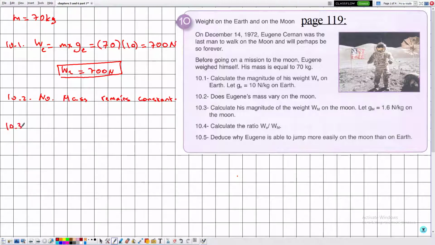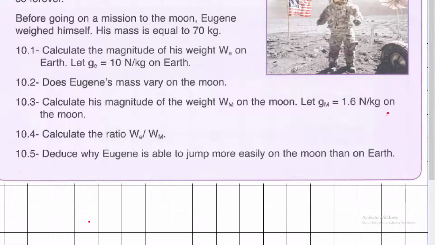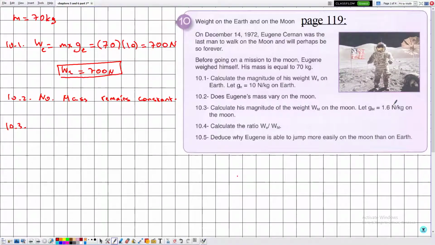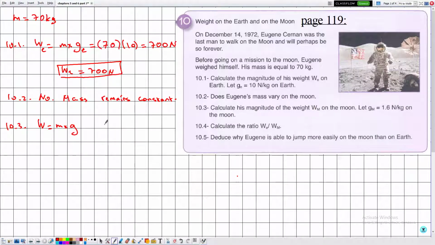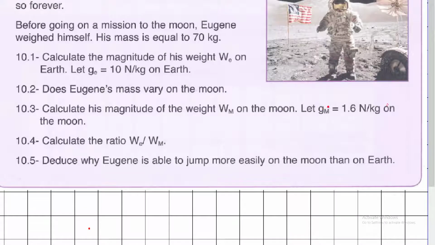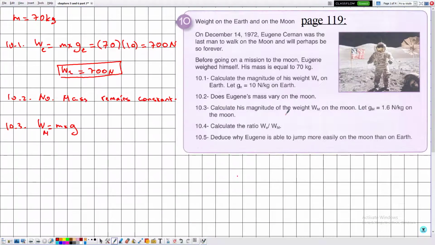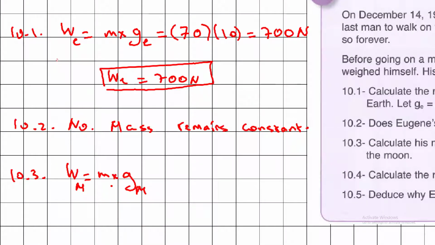Then in 10.3, they are telling us to calculate the magnitude of his weight Wm on the moon. Let Gm be equal to 1.6 newtons per kilogram on the moon. So the weight is equal to M multiplied by G. Since we are discussing the weight on the moon, it carries the label M, as well as Gm, because we are discussing G on the moon. And here's the thing: because the mass is the same on Earth and on the moon, it doesn't change, so it will not carry any label E or M.